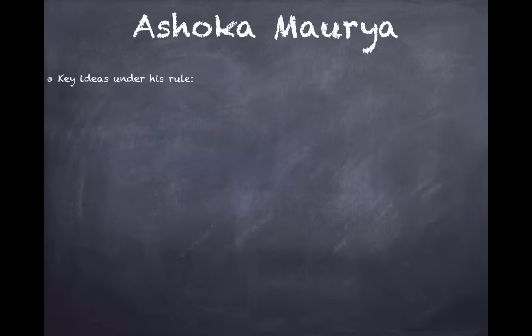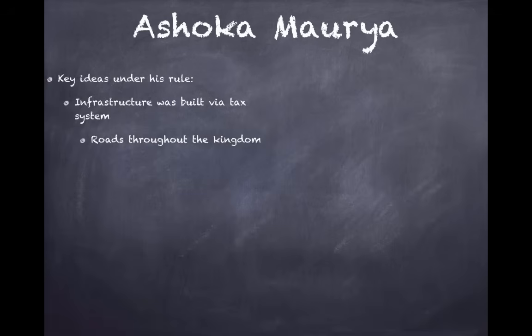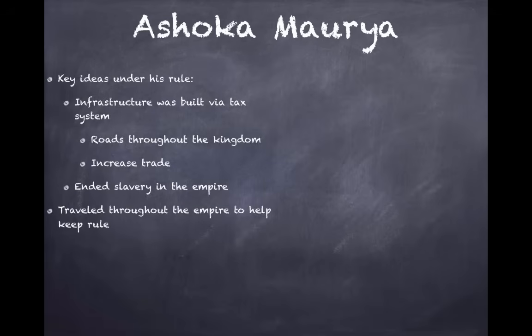So some key ideas under his rule you should be familiar with. The infrastructure was built via the tax system. There's that tax system again. Roads throughout his kingdom were built, which helped connect the empire and also would lead to an increase in trade. He also ended slavery in the empire, a significant achievement, and he traveled throughout the empire to help keep rule. He was very hands-on. He wanted to see his empire for himself and have contact with all the different regions.